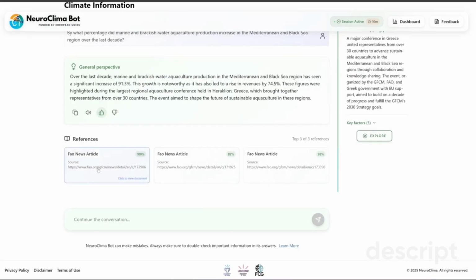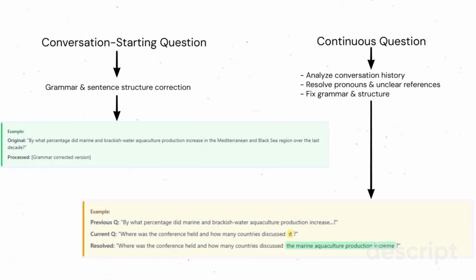After the reference section, users will find a continuous conversational input box where they can ask follow-up questions and engage in an ongoing dialogue about the response. The bot maintains conversation context, allowing for natural multi-turn interactions. For example, I can ask a follow-up question like, "Where was the conference held, and how many countries participated in the discussion?" It's important to mention that we have a query preprocessor working in the back end.